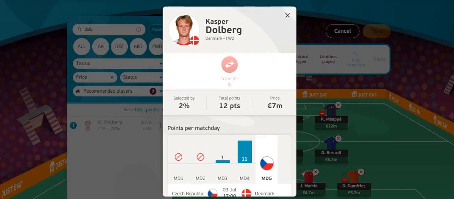But after Dahlberg scoring 2 goals in match day 4, he has a good chance of keeping his place. Poulsen also had 2 goals in the tournament before this, but Dahlberg impressed in match day 4 and he's only selected by 2% of teams and only cost 7 million. But I would wait until we get some hint of team news on this one. If we do get any slight information that Dahlberg is starting, he would be a great differential.